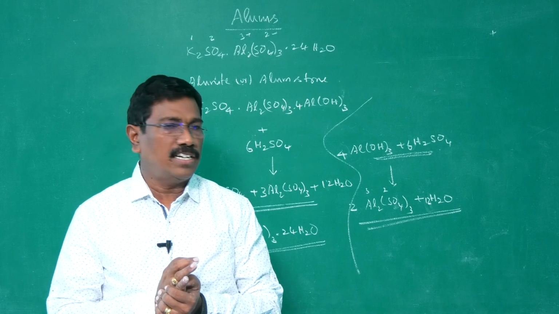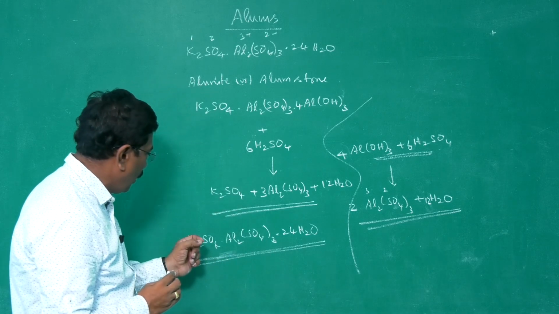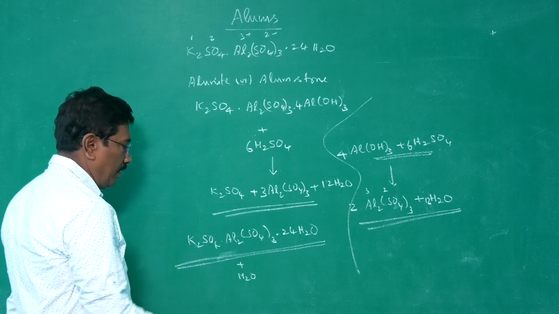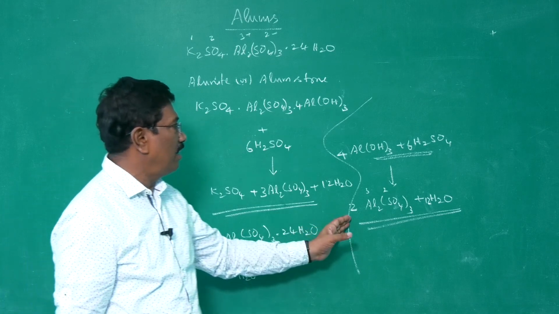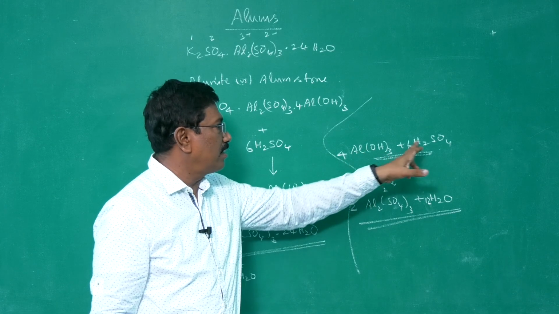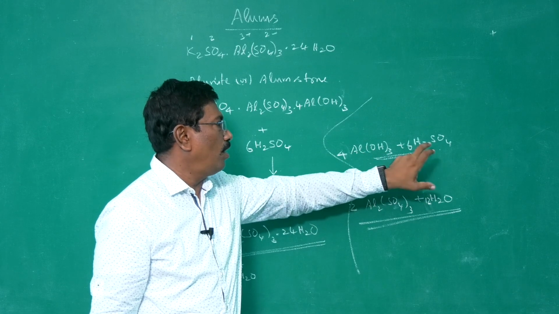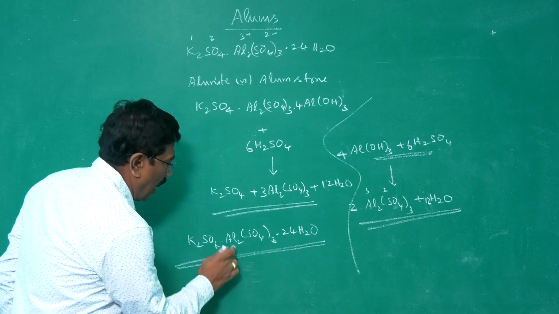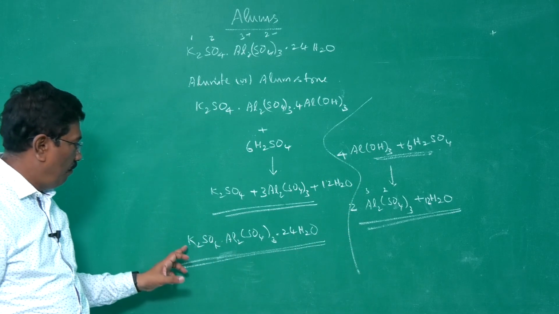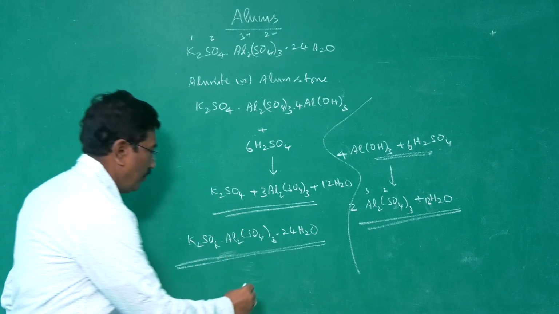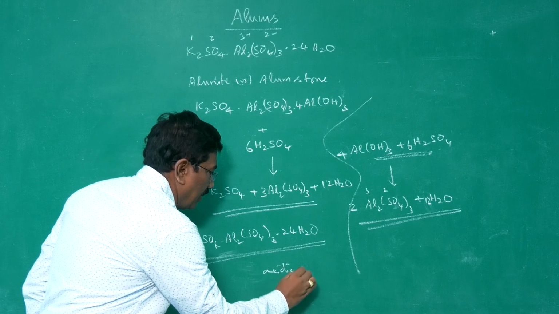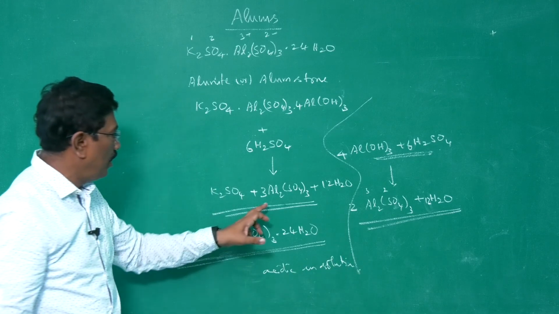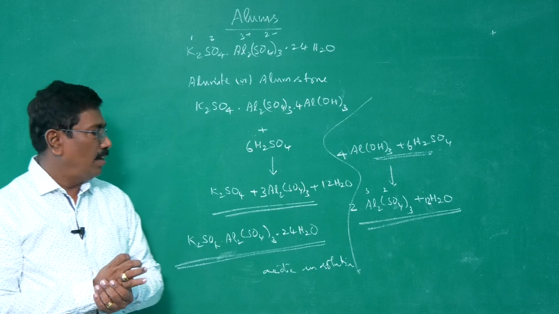Potash alum is a white crystalline solid, and the aqueous solution is found to be acidic when it is dissolved in water. The aluminum sulfate part undergoes hydrolysis to give back aluminum hydroxide and sulfuric acid, which is a strong acid, and aluminum hydroxide, a weak base, and therefore the solution, when potash alum is dissolved, is acidic. It is acidic in solution because of the formation of aluminum hydroxide and sulfuric acid.